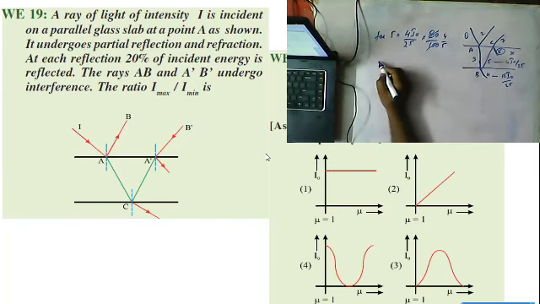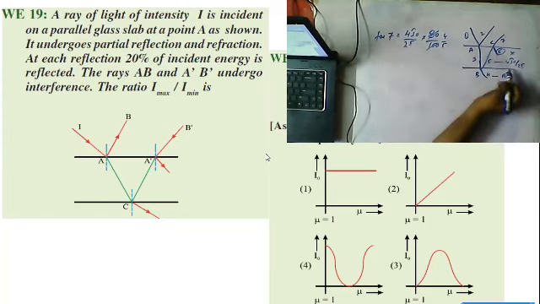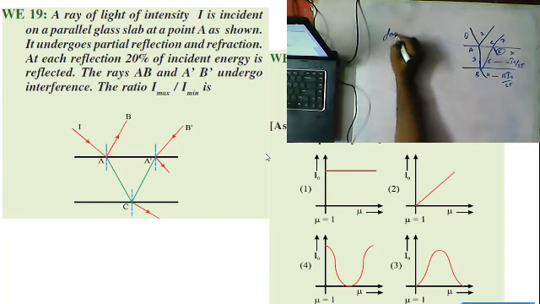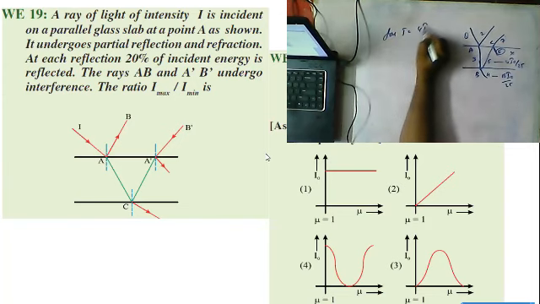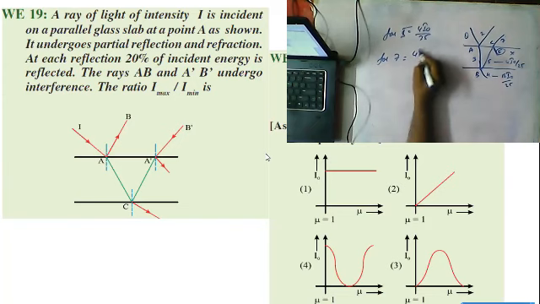So for the 7th, sorry, for the 5th we already got it. Okay, fine. For the 5th it is equal to 4 I naught by 25.